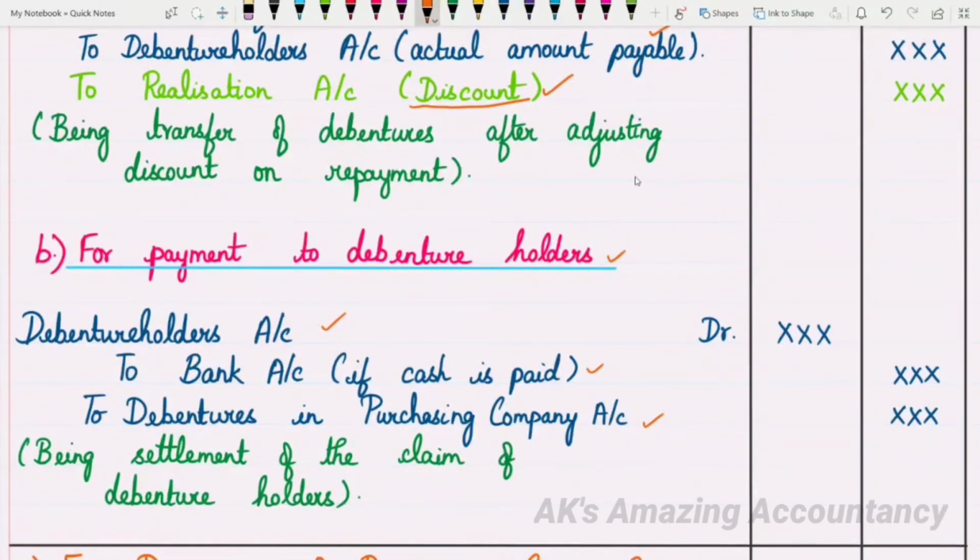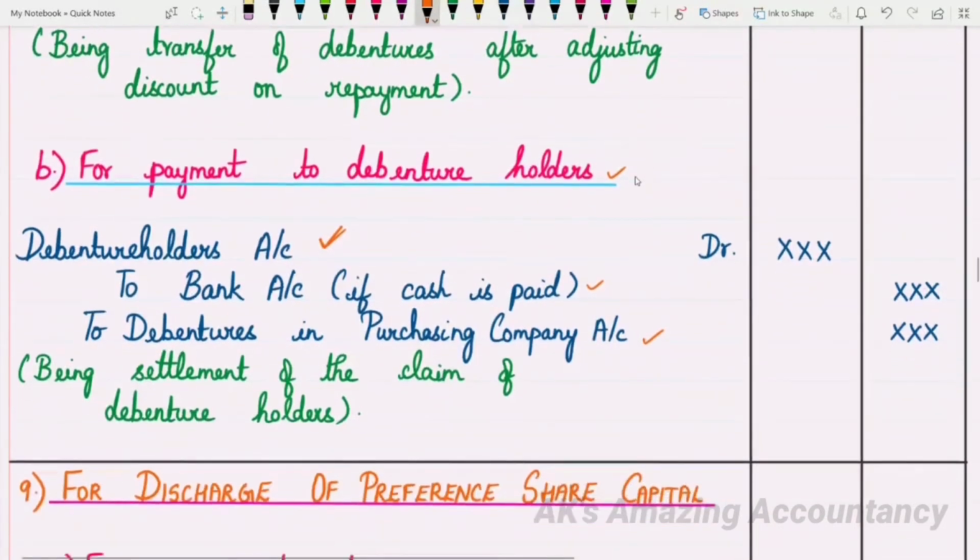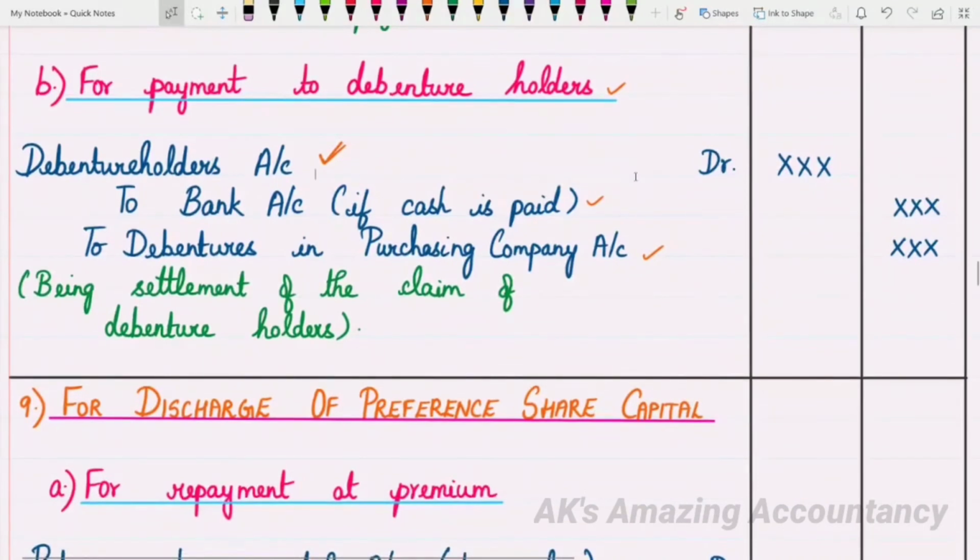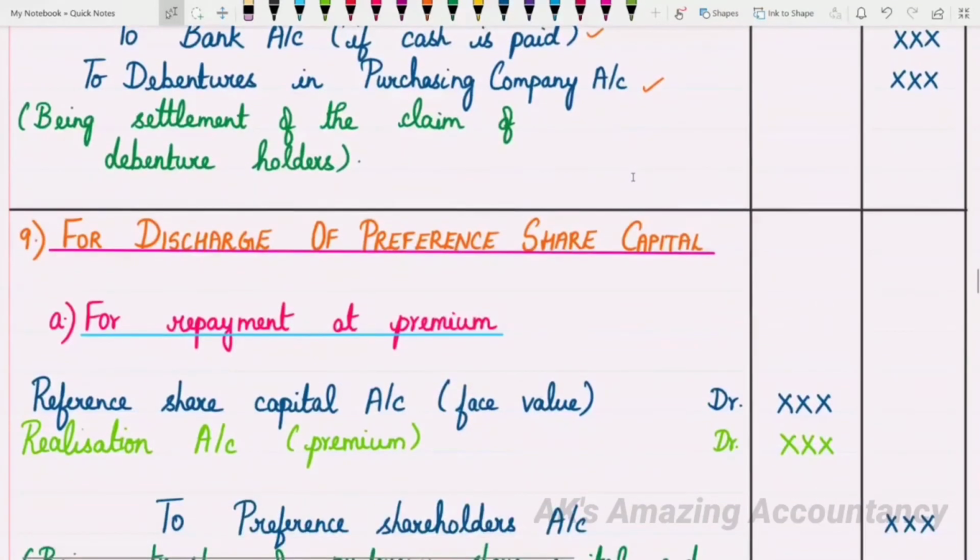Debenture holders account debit to bank account to debentures in purchasing company account. Why do you debit debenture holders account? Debenture holders account is debited because the rule is debit the receiver. Who is the receiver when payment is made to the debenture holders? Debenture holders are the receivers, isn't it? So you are giving a debit to the debenture holders account. So this will be the entry for payment to debenture holders. So what will be the entry? Debenture holders account debit to bank account to debentures in purchasing company account.